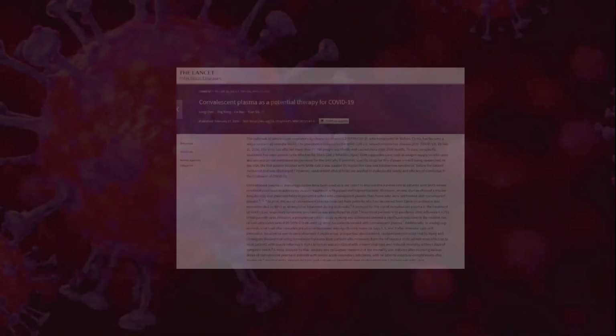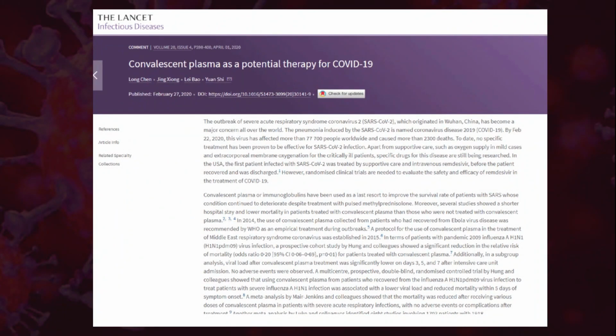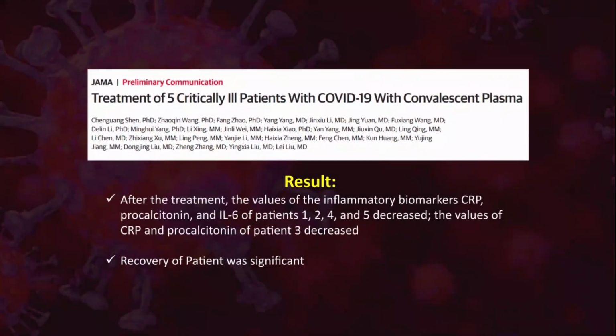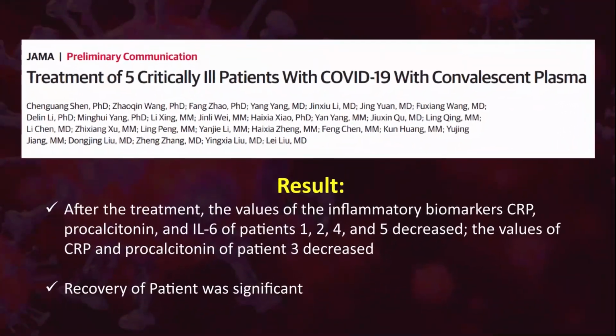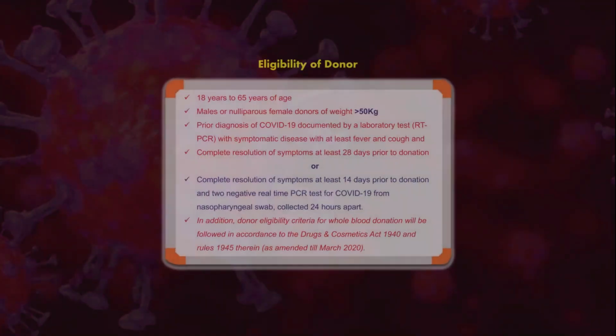So this was a paper which was published in the Lancet journal, which stated convalescent plasma as a potential therapy for COVID-19 infection. This was also a paper which was published in JAMA, treatment of 5 critically ill patients with COVID-19 with convalescent plasma. After the treatment with the convalescent plasma, all of these patients recovered very well, and the recovery of the patients was significant.